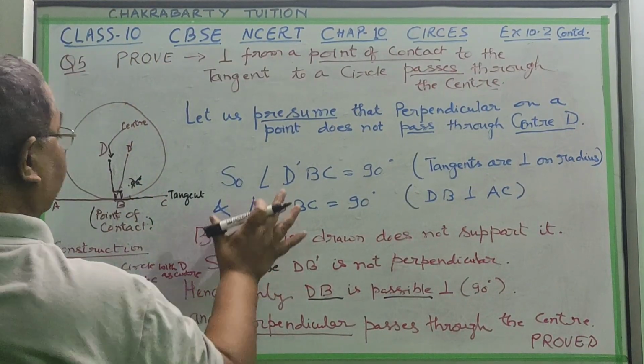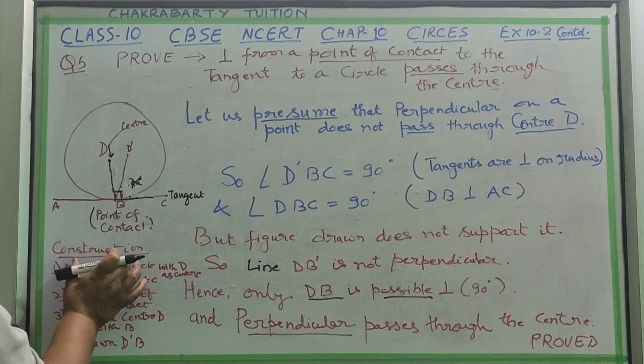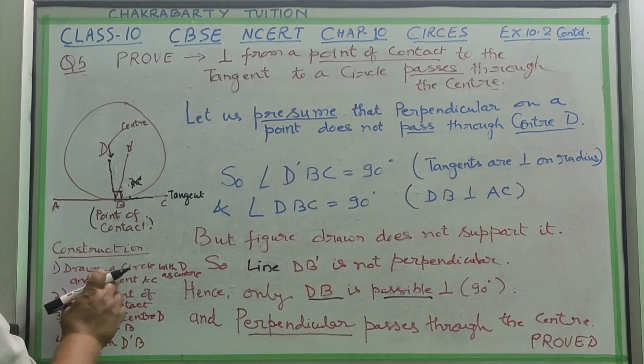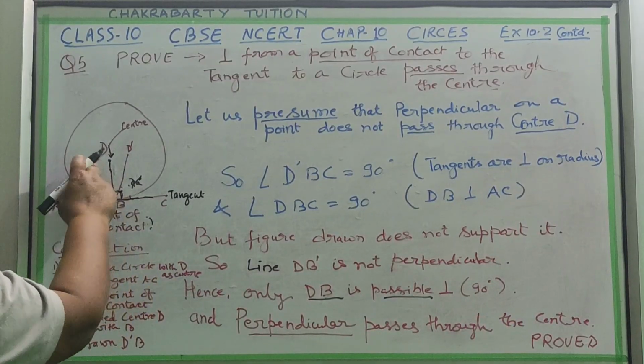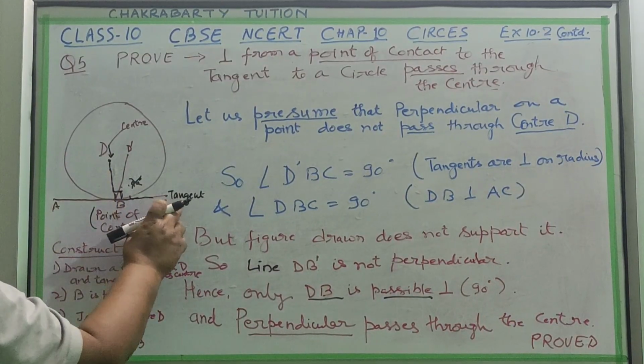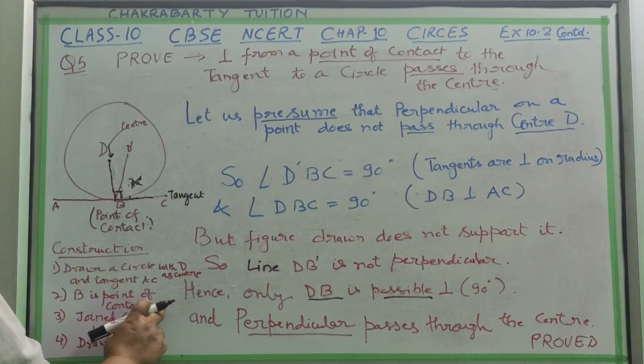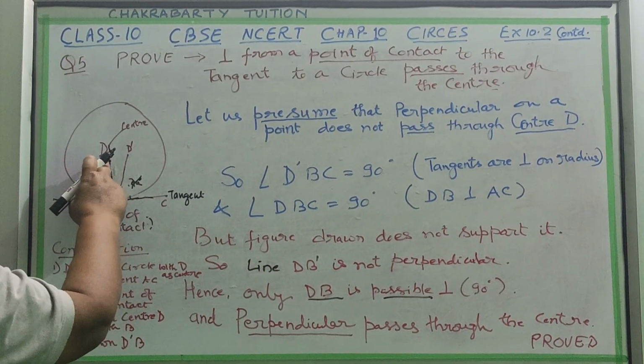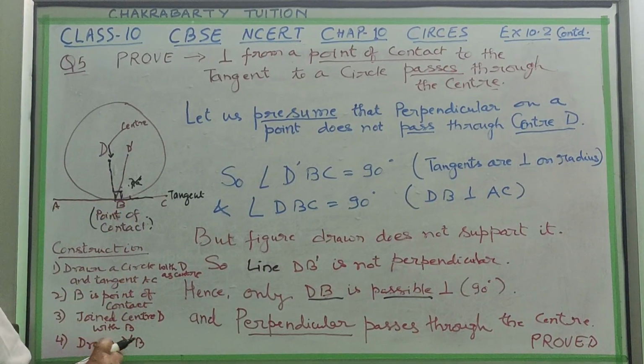That's why, to prove this, we have done constructions based on the question. You have to write the construction. Draw a circle with D as a center and tangent AC, and B is the point of contact. Join the center with B, join the center with P. Draw DB also. This is the line drawn. So in this way it is proved.